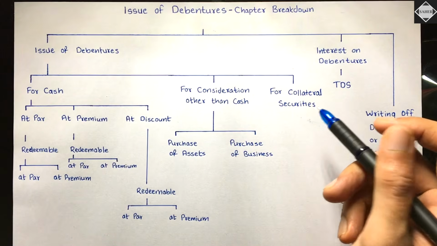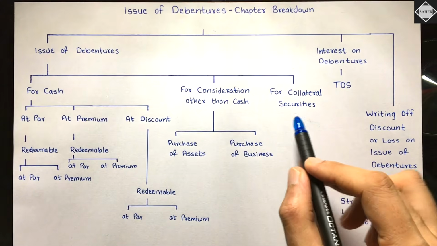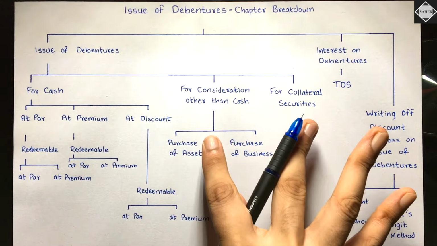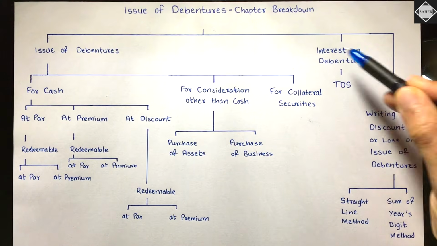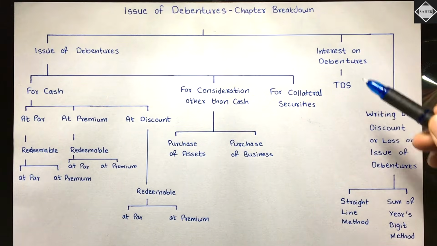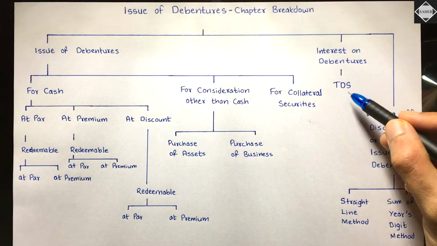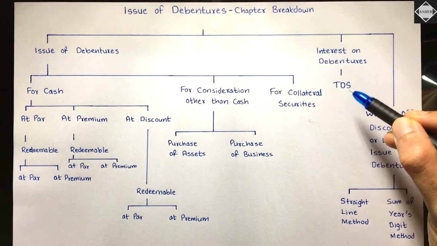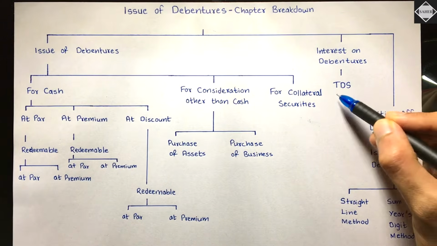Okay, right. So that's the thing. We'll learn about these 2 topics in the coming video. And then we have interest on debentures. We have to understand how interest is paid, how it is calculated, and what journal entries we have to pass. And in this we have a topic called tax deducted at source, TDS.